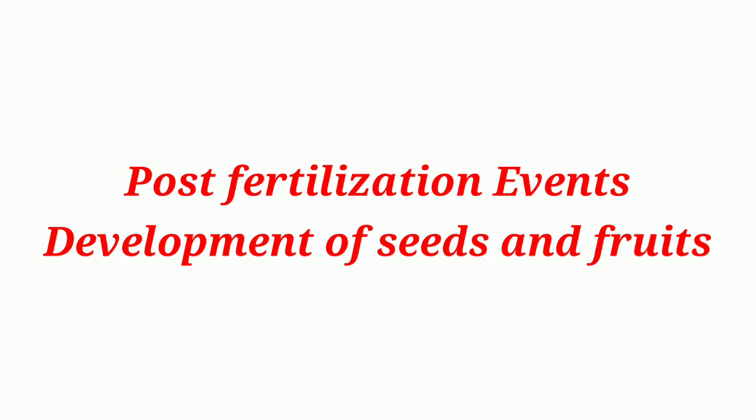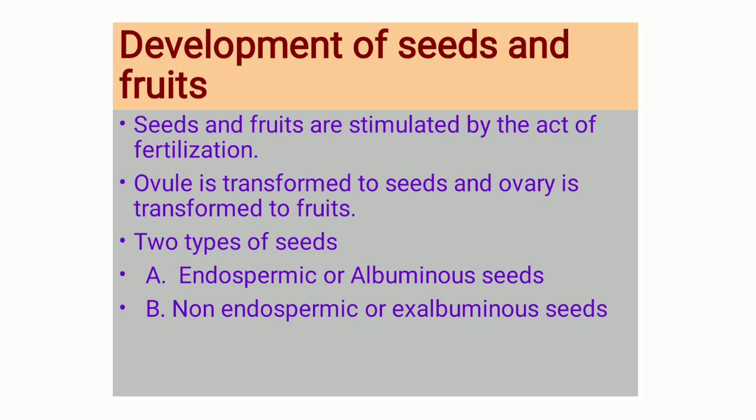Students, in today's class, let's discuss the post-fertilization events, that is, the development of seeds and fruits. In the last class, we discussed the development of endosperm and the development of embryo.